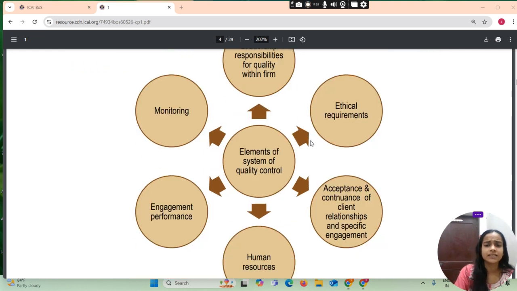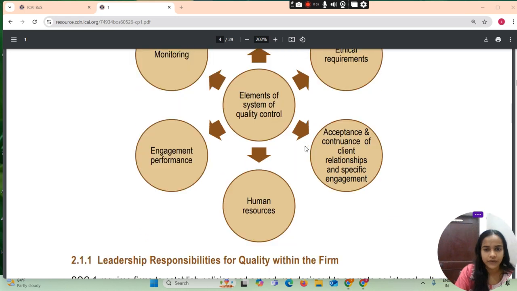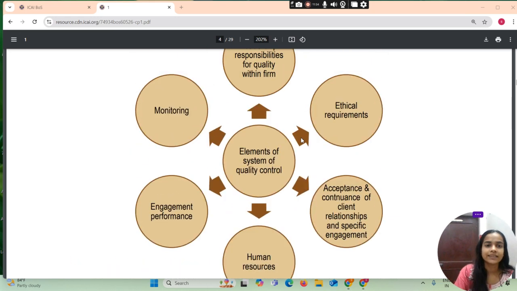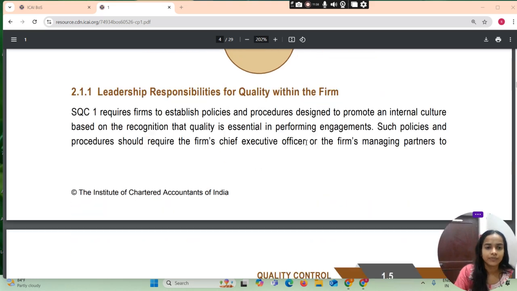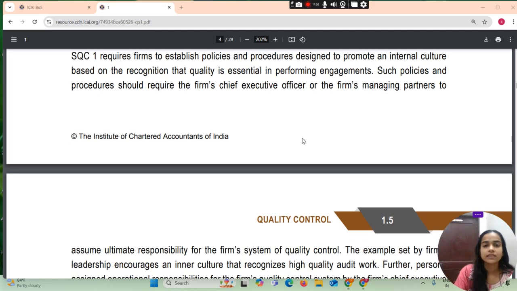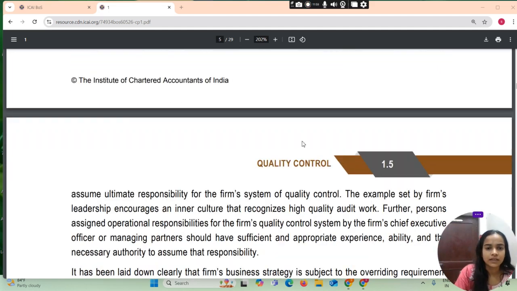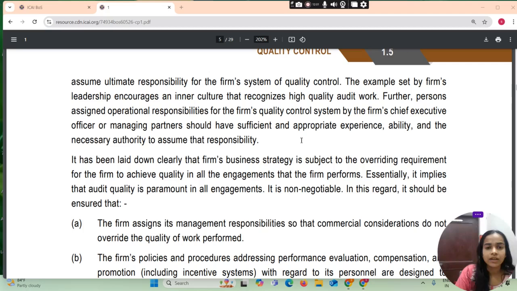Ethical requirement, acceptance and continuance of client relationship and specific engagement, human resources, engagement performance, monitoring, leadership responsibility for quality within the firm. SQC1 requires the firm to establish policies and procedures designed to promote an internal culture based on the recognition that quality is essential in performing engagements. Such policies and procedures should require the firm's chief executive officer or the firm's managing partners to assume ultimate responsibility for the firm's system of quality control.